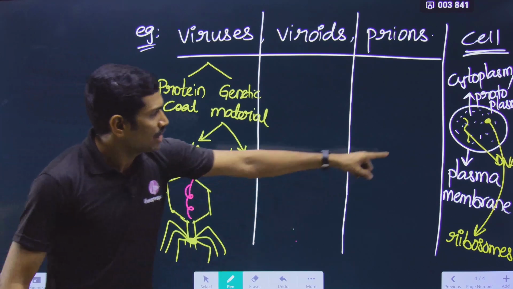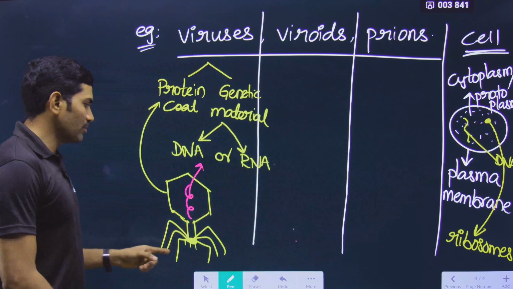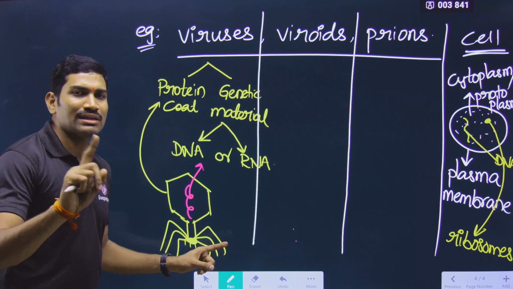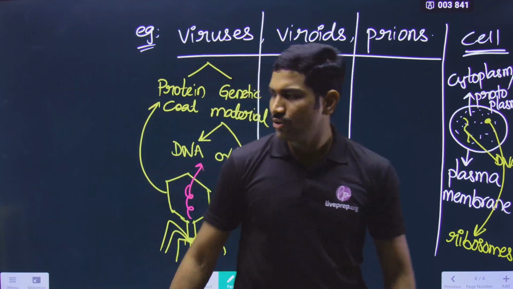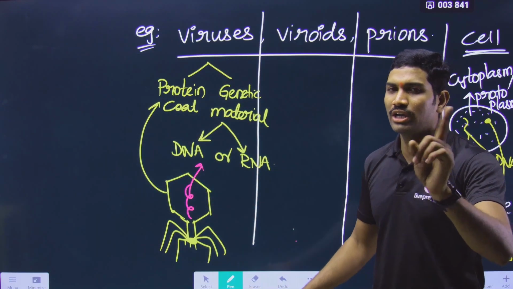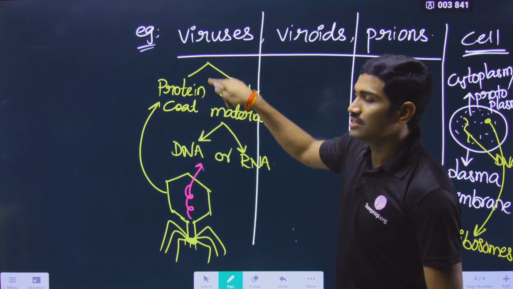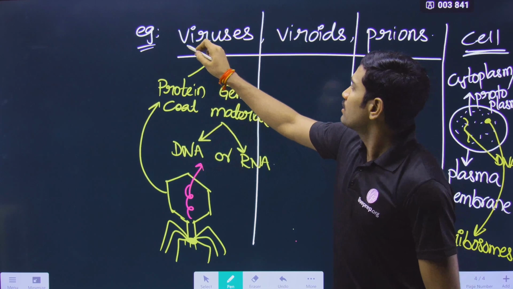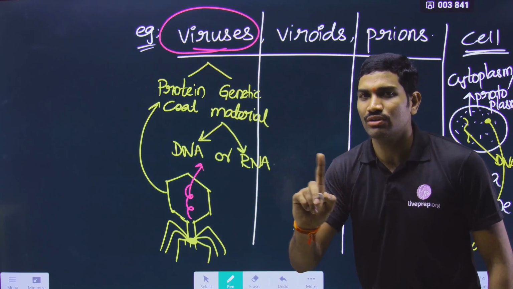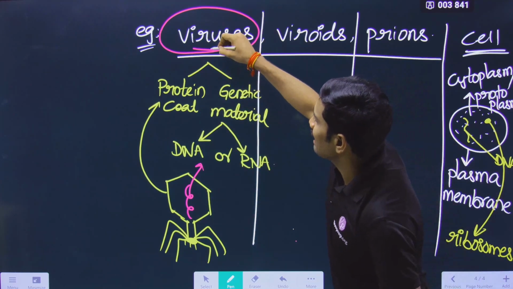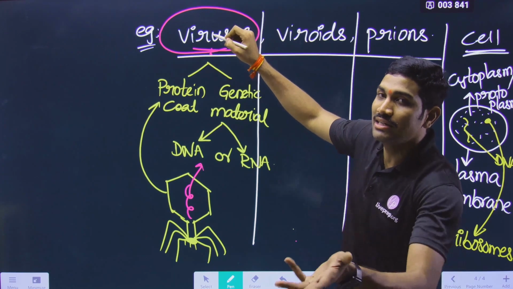Now just see. To call something a cell, plasma membrane is the first and important requirement. Is the plasma membrane present in viruses? No. That means it has a structure that is less than a cell. So can you use the term cell for this one? No, you cannot. Since you cannot use the term cell, does it contain the basic unit of life called the cell? It does not. If it does not have the basic unit called the cell, can you call this an organism technically?